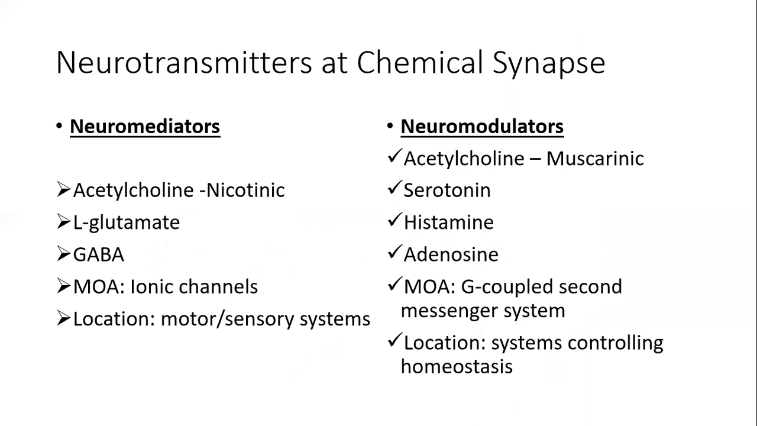So depending on their actions, the neurotransmitters released at the chemical synapse are again divided into two types: neuromediators and neuromodulators. What is the difference between the two? The difference lies with their actions or mode of action. Neuromediators merely mediate the impulse from one junction to the other. Neuromodulators, on the other hand, enhance, prolong, inhibit, and limit the principal neurotransmitter's activity.